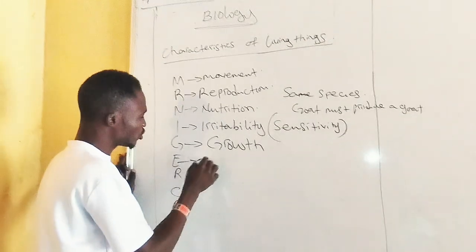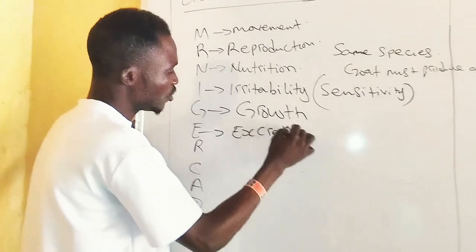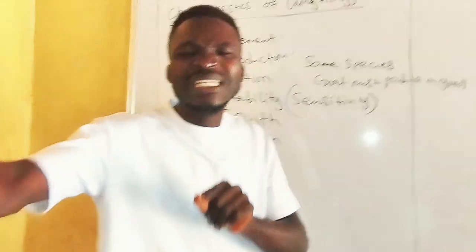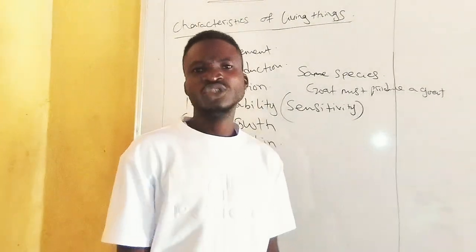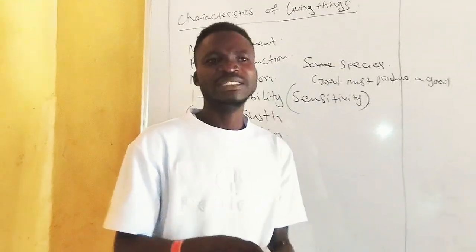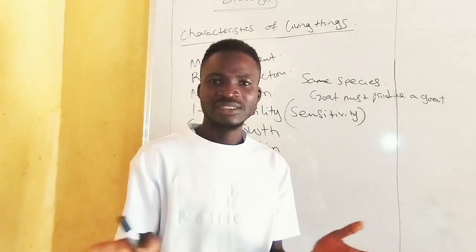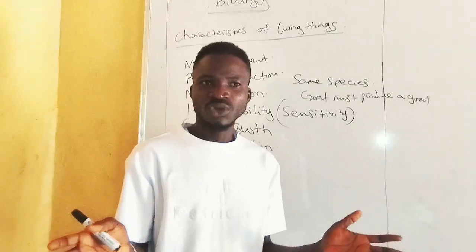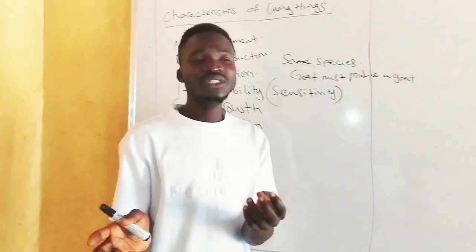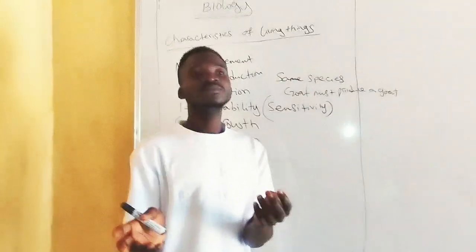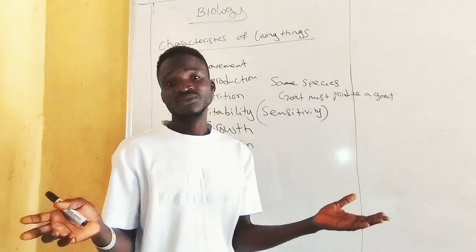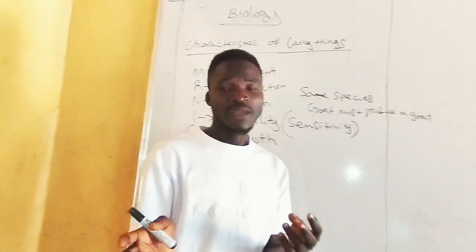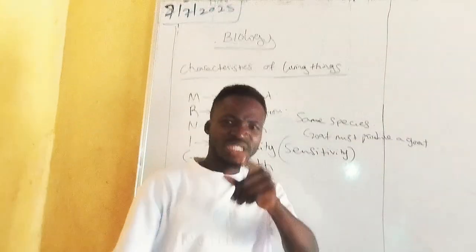The next is excretion. What is the meaning of excretion? It is the ability to get rid of waste metabolic materials that are harmful to our health. What are these waste materials? Water, urea, uric acid, salt, and carbon dioxide, the one coming out of your nostril. When you breathe in oxygen, you breathe out carbon dioxide. Have I made myself clear? We breathe it out because we don't need it. It's harmful to us. How will you know it is injurious to you?